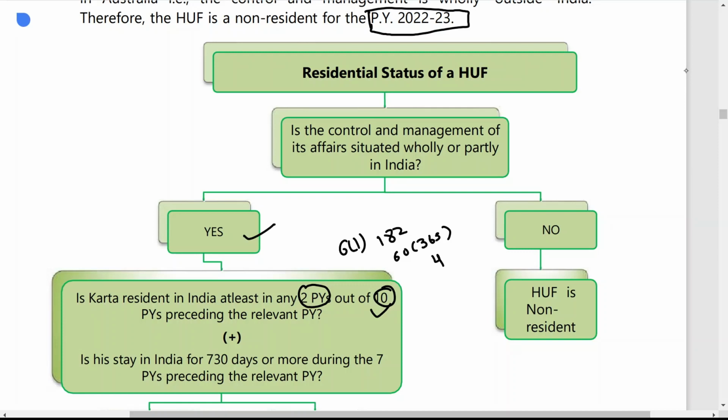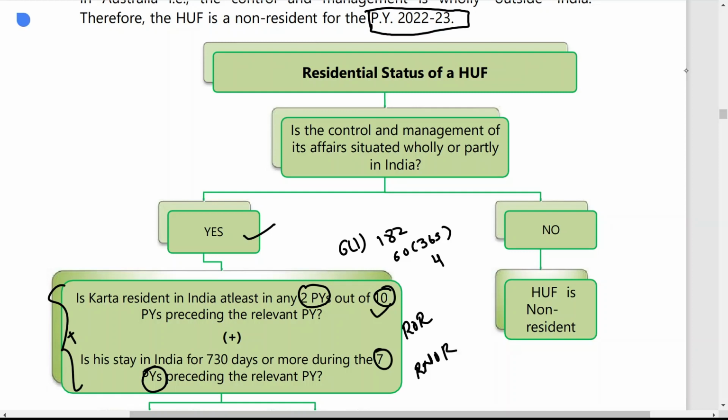You have to count the number of days present during the 7 previous years immediately preceding the relevant previous year. If it is 730 or more, then he satisfies the second additional condition. If he satisfies both additional conditions, only then his status is ROR. Otherwise, his status is RNOR.